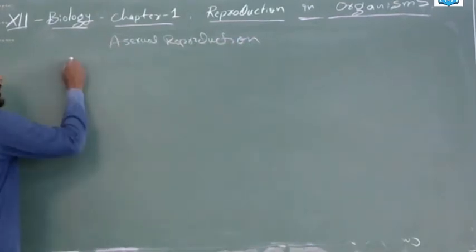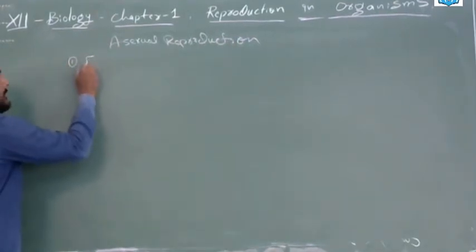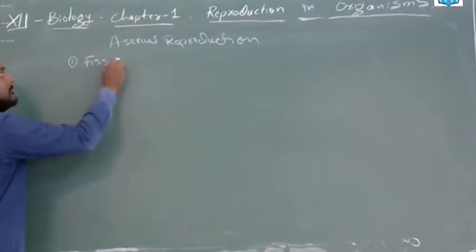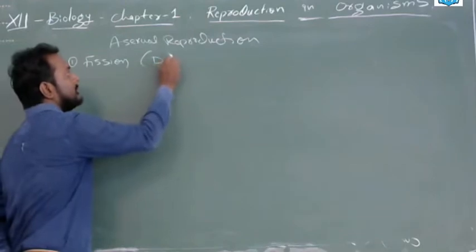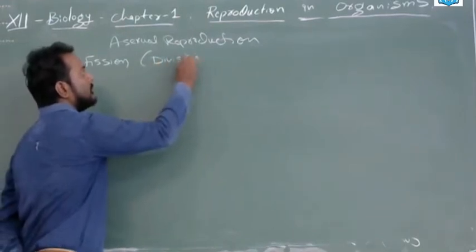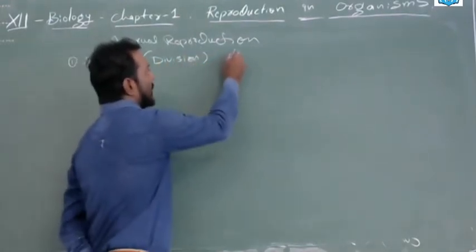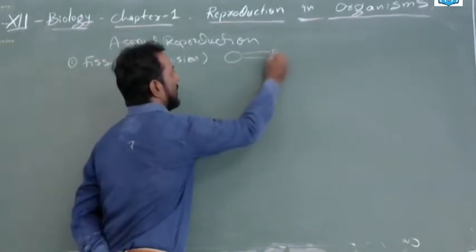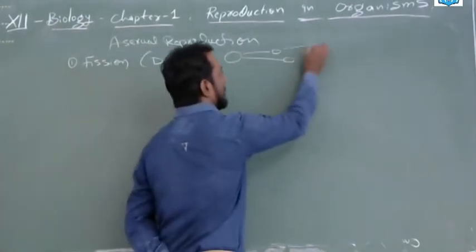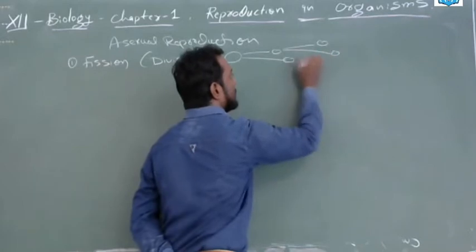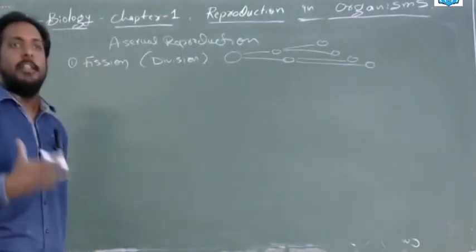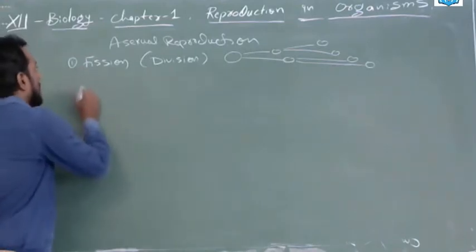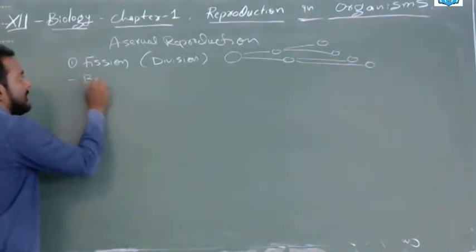Okay. One is fission. Fission means division. It means one organism will divide into two parts. Again, this organism has the capacity to divide into two parts. This is fission, and many types are there. Suppose, again, that is binary fission.